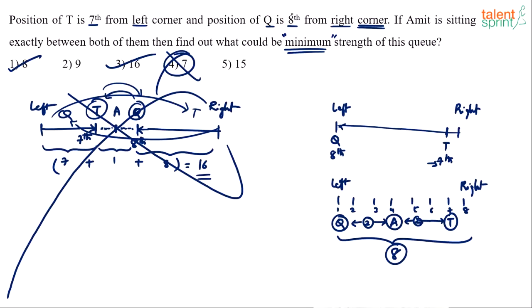So minimum 8 persons have to be there. It cannot be 7. So anything less than or equal to 7 can be ruled out directly. 7 cannot be the answer. 8 you can try. Now answer can be 9 also.